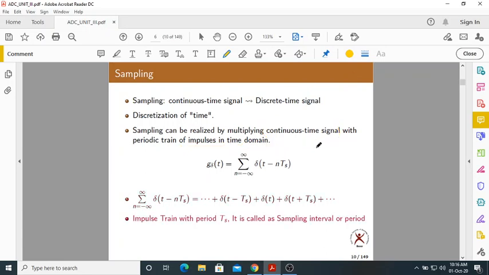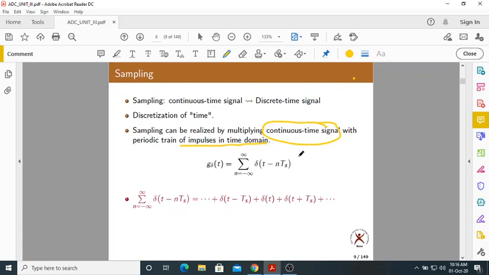Here, g delta of t is a train of impulses. How is it defined? Summation n equal to minus infinity to infinity of delta of t minus nTs.